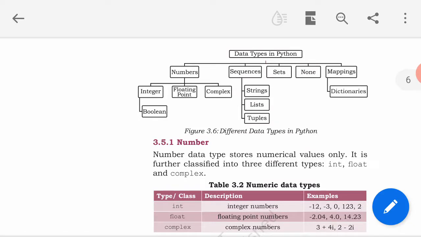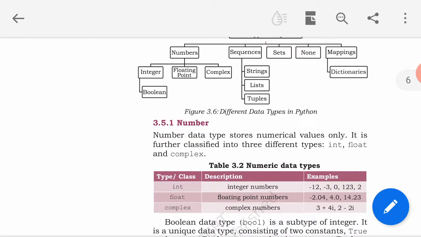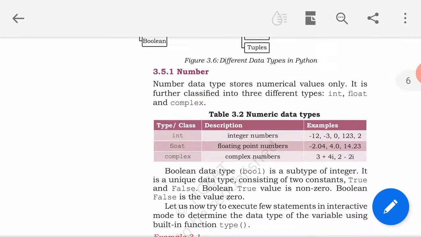Different data types in Python are numbers, sequence, sets, none, mapping. First of all, numbers. Number data type, as the name indicates, is to store numerical value only, and further it can be divided into three different data types, that is integer, floating point and complex. And integer further has a subtype boolean. So let us first of all discuss these one by one.